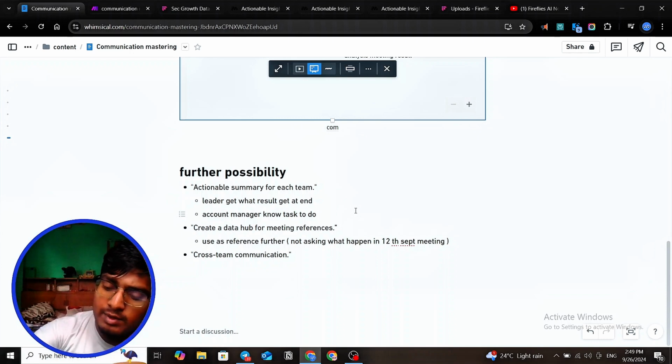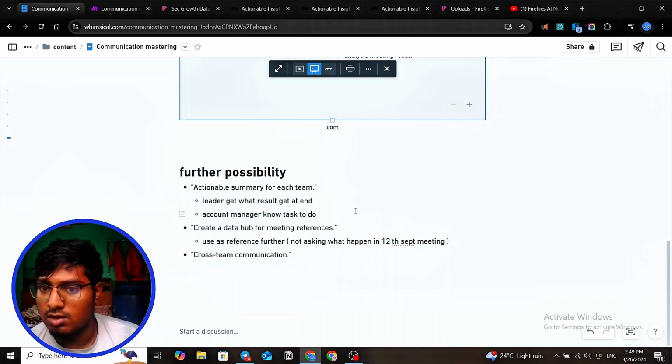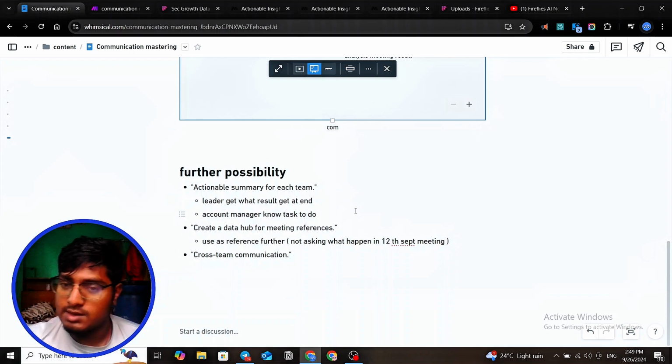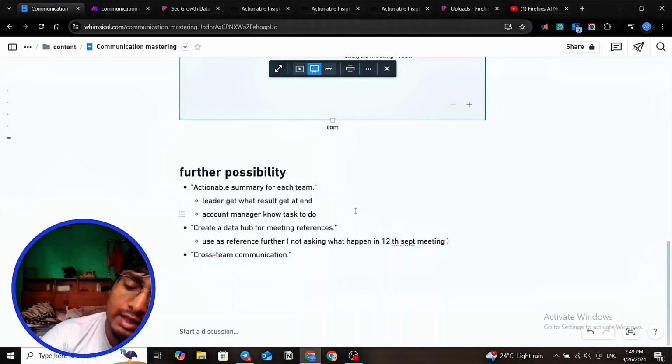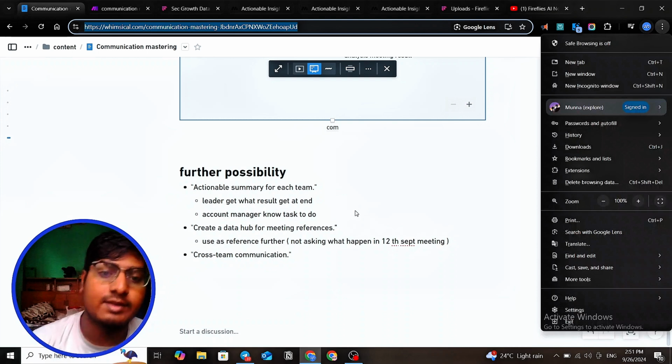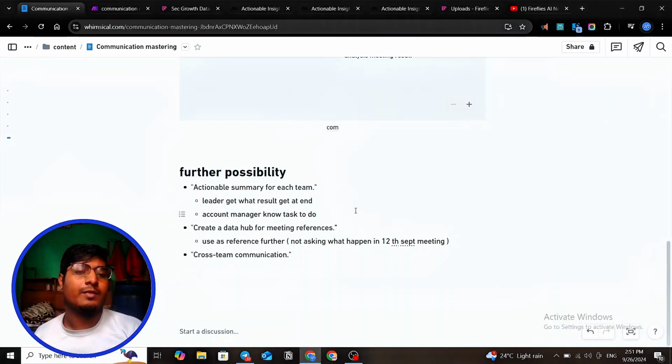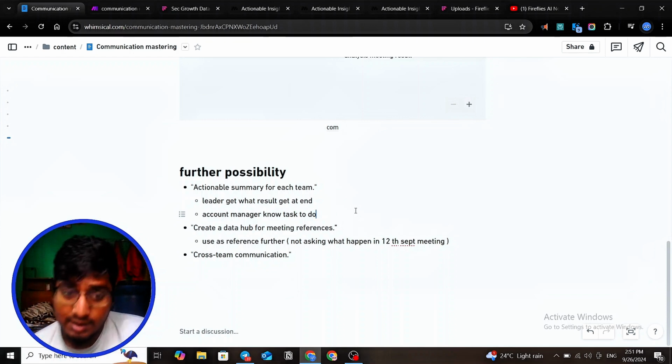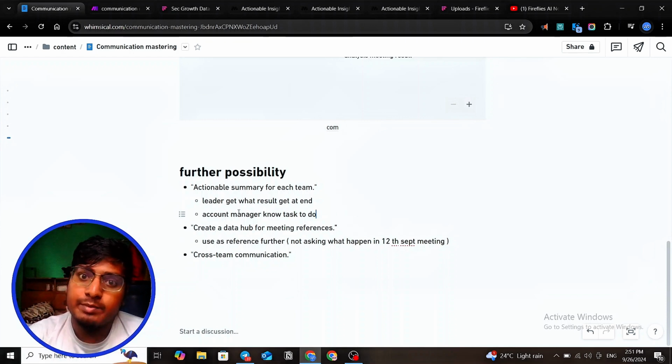If the meeting happens, we can tell the app, we define that, take the actionable steps for sales only, not everything, and send it. Or you say only take the actions that are in finance and send them to the finance manager. So we can divide the actions for each team, where a leader gets their goals and the account manager knows what the tasks are. Now, what do we do in MindStudio? Next is creating a hub of data.